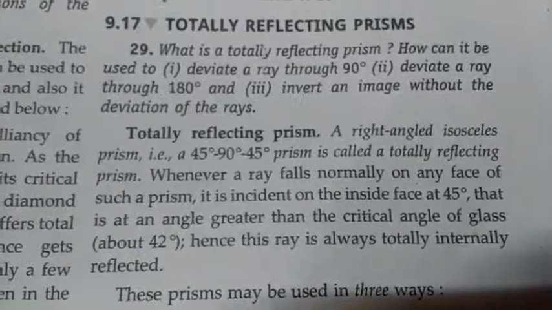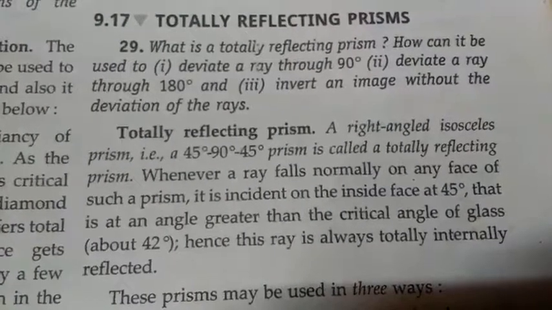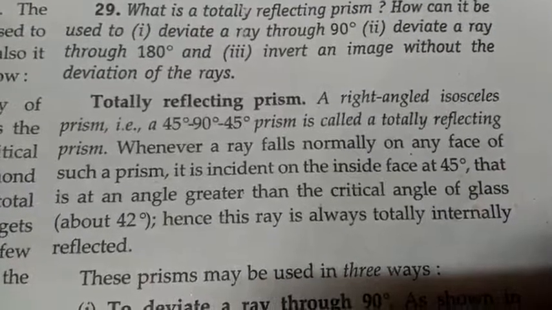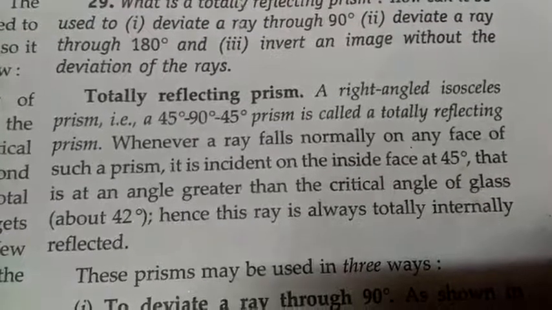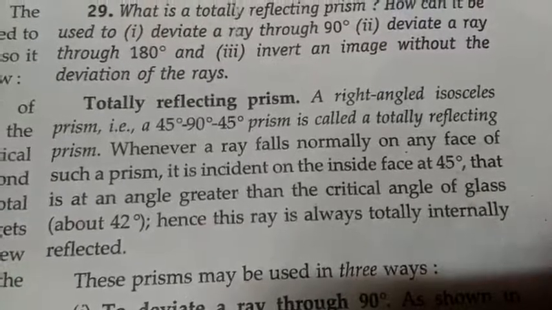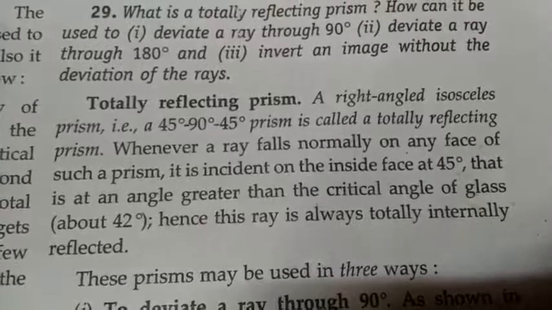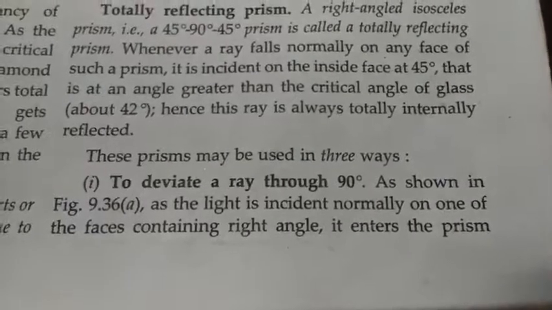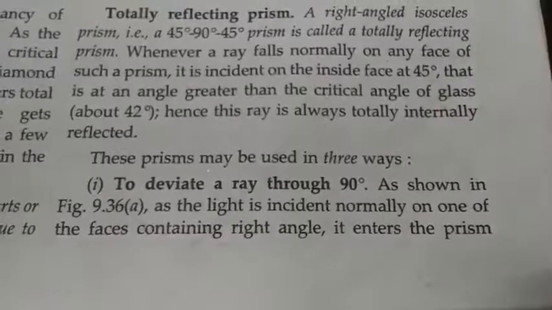The third application of total internal reflection is totally reflecting prisms. So what is a totally reflecting prism? A right angle isosceles prism, that is, the angles in the prism are 45 degree, 90 degree and 45 degree. These types of prisms are called totally reflecting prisms. Now these prisms work in three ways. First is to deviate a ray through 90 degree.